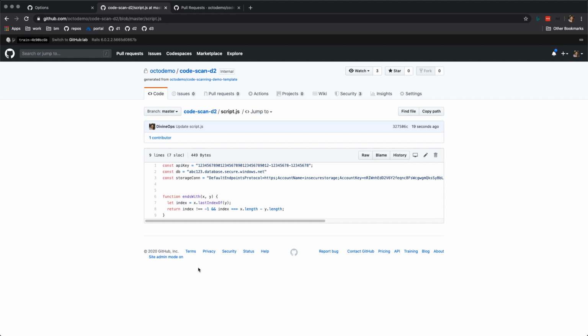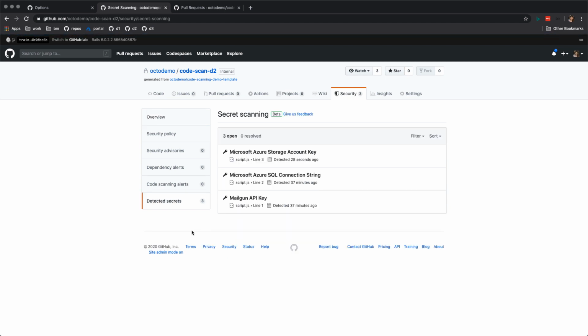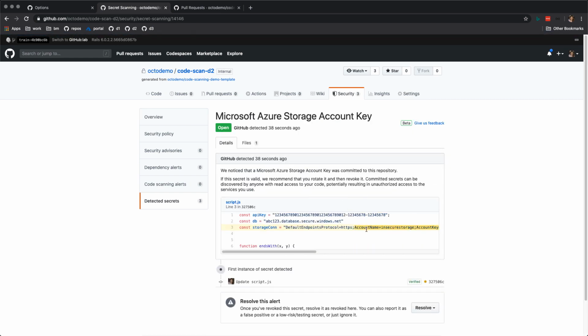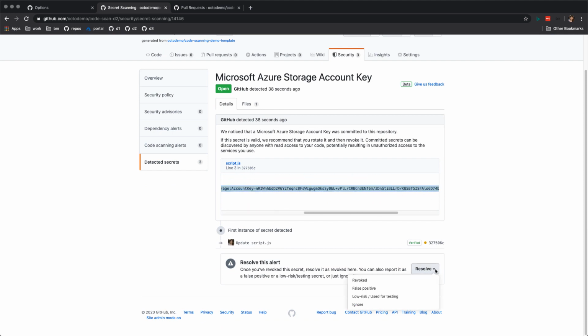So I'm just going to give it 1 second, and let's go into the security tab again, and we can see that we have detected secrets. Not only did it detect the secrets that I already had in this repository, it also just detected the secret that I just added, and it says correctly that it's an Azure Storage Account key, and it will show me where in my code I'm actually using this, and it will suggest a number of ways to remediate this issue.